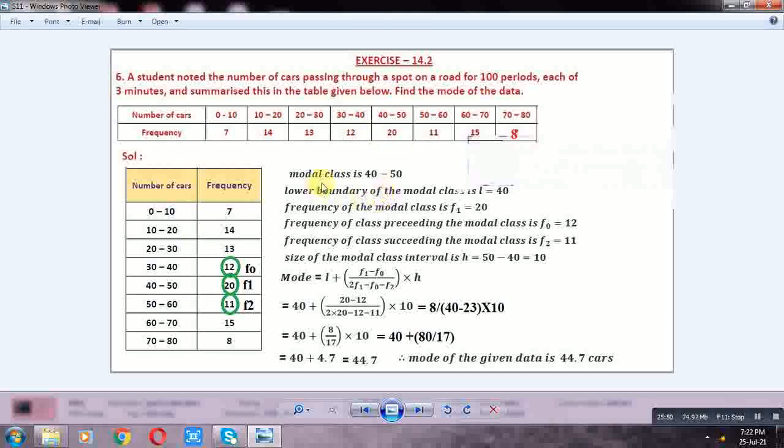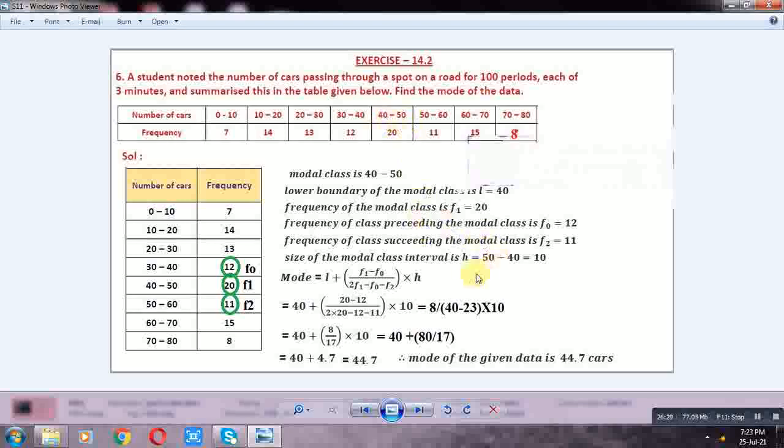Frequency of the class preceding the model class, F0, is equal to 12. Frequency of the class succeeding the model class, F2, is equal to 11. Next, lower boundary of the model class, L, is equal to 40. Model class 40-50, so lower boundary is 40. Size of the model class interval, H, is equal to the difference between any two boundaries. So 50 minus 40 is equal to 10.